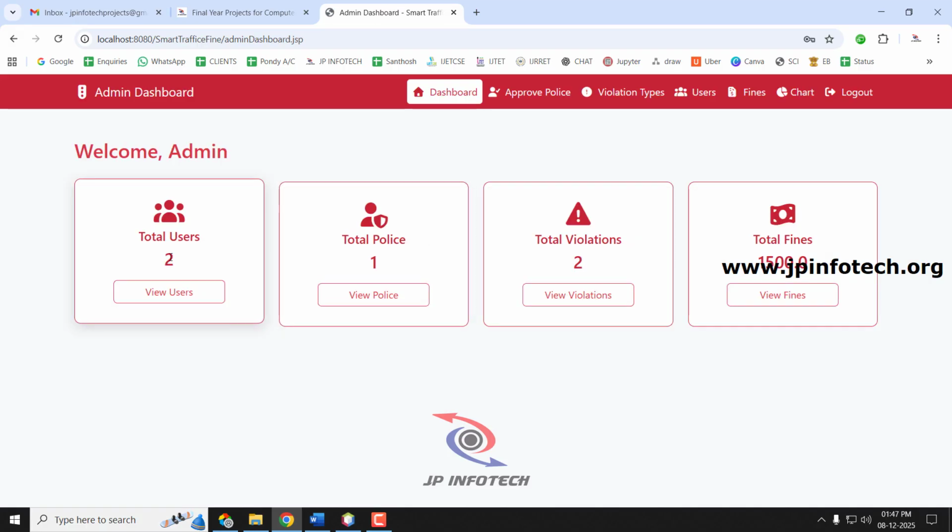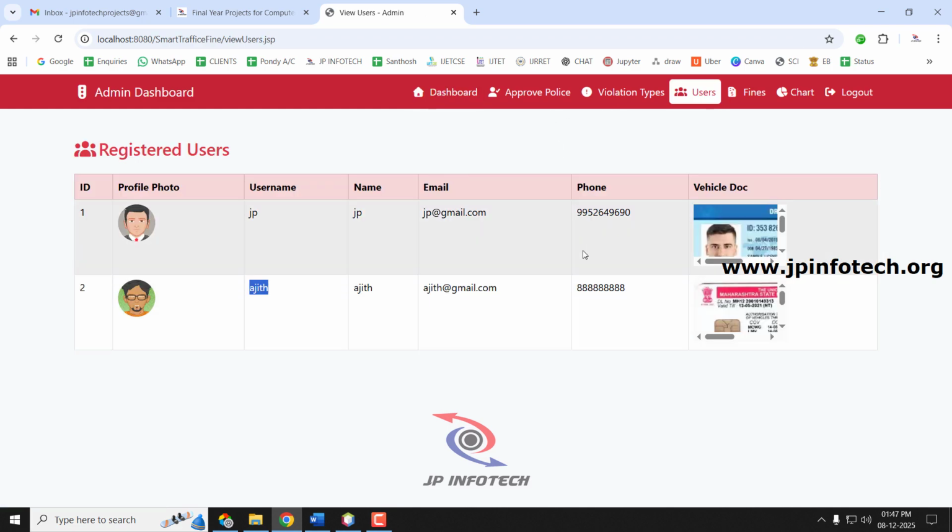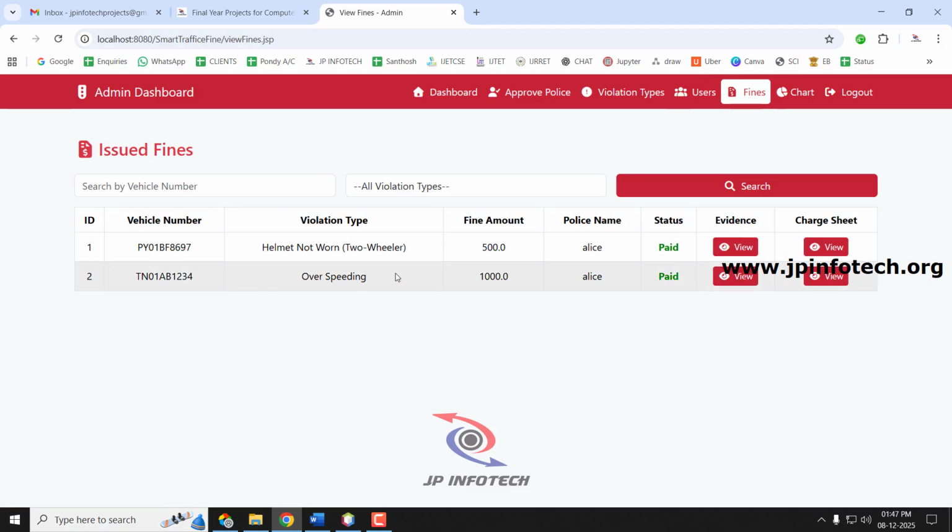So in the admin part, you can see this updated with the total users of 2, and the total fine amount is also updated. And in the user part, you can see Ajit is the new user which I have created, and the fine that is created for this user has been updated.